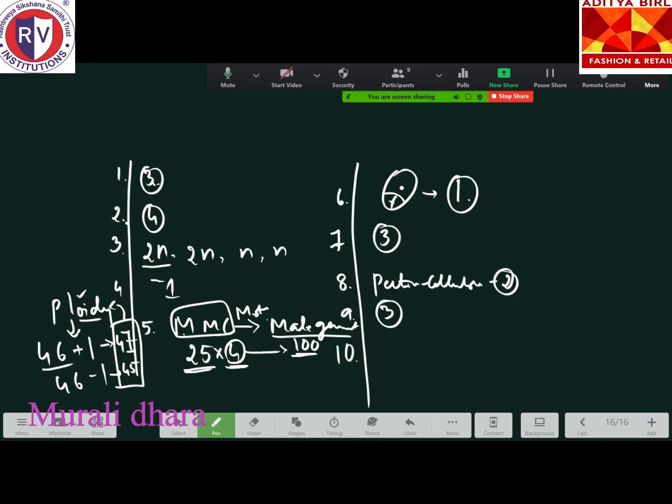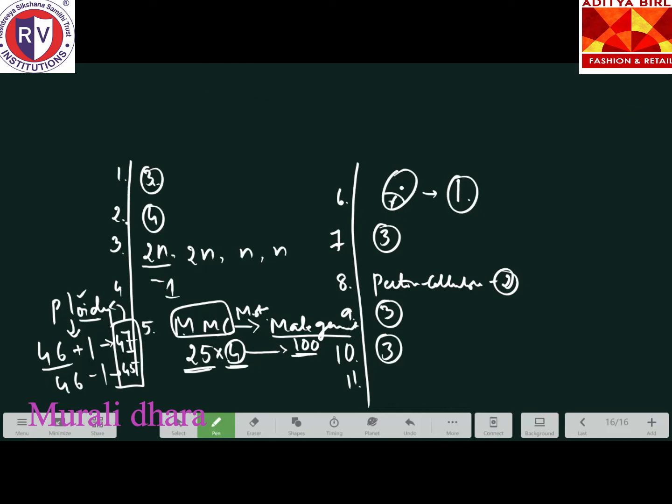Coming to the 10th question: the exine of pollen grain is composed of sporopollenin. Very nice, good. The 11th one: which one is surrounded by a cellulose wall? Male gametes, egg cell, microspore tetrad?